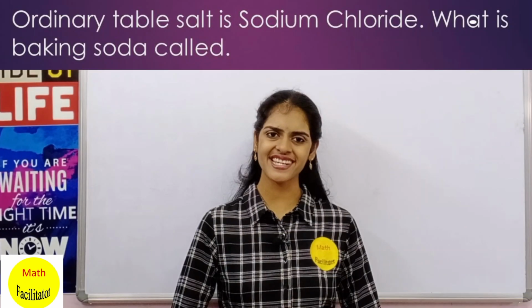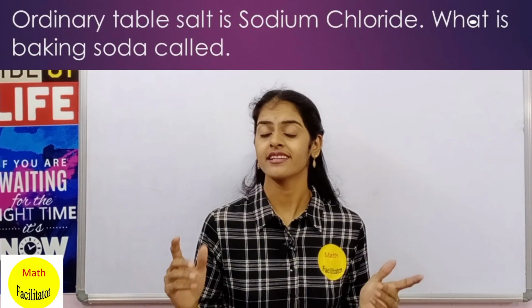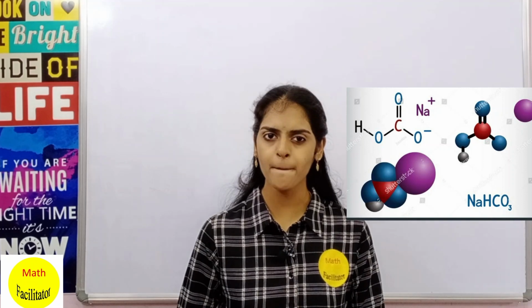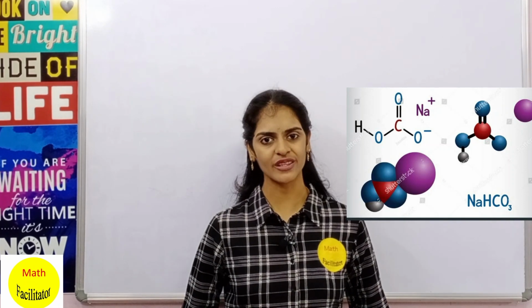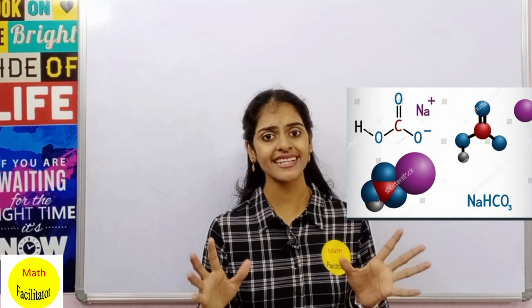Now the next question is, ordinary table salt is called as sodium chloride. Then what is baking soda called as? Think. Baking soda is called as sodium bicarbonate and its chemical formula is NaHCO3, and it contains sodium cation and bicarbonate anion, and it is crystalline but often appears as a fine powder.